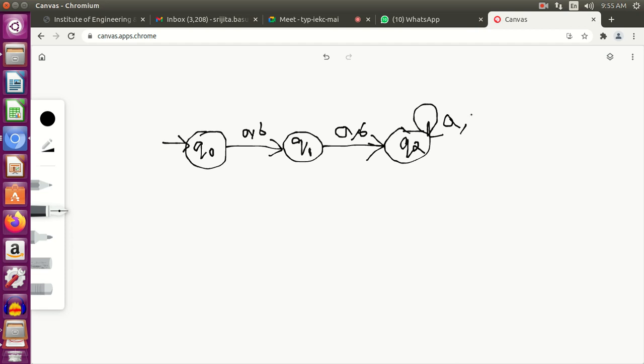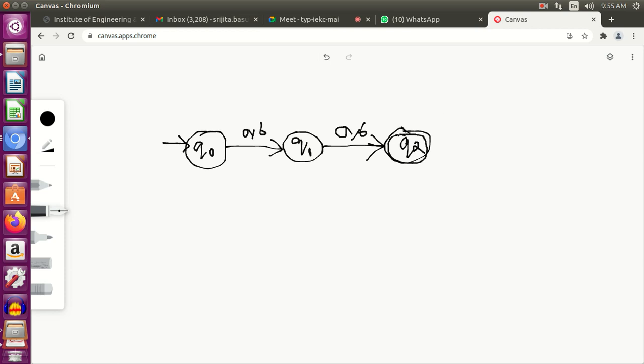So a comma b. No, it's not allowed, because the length should always be equal to 2. So if I give a self loop, I can have any repetition. So first of all, mark it as a final state.